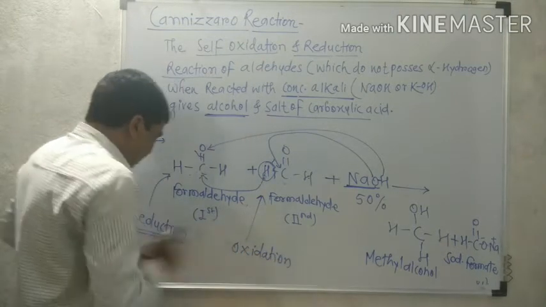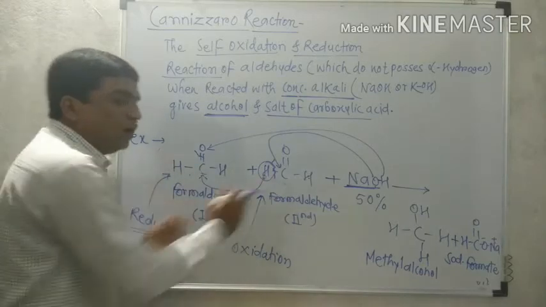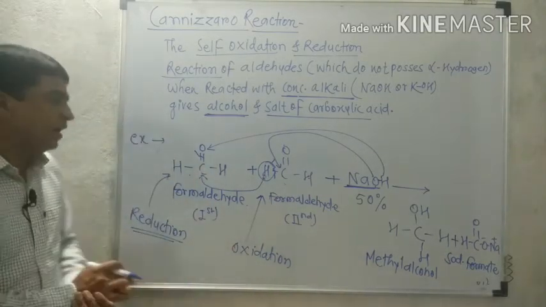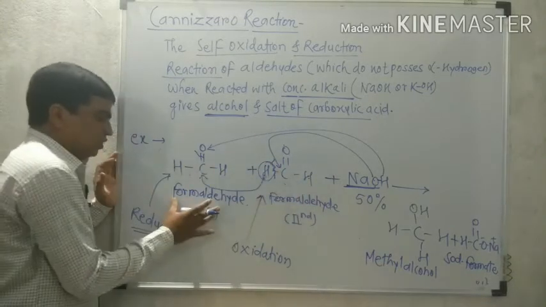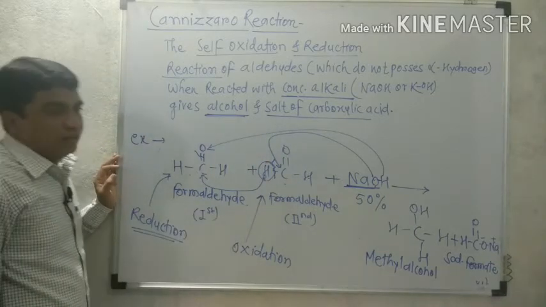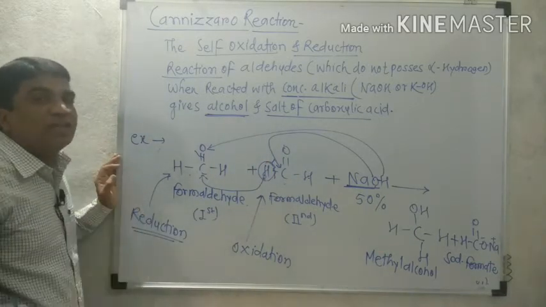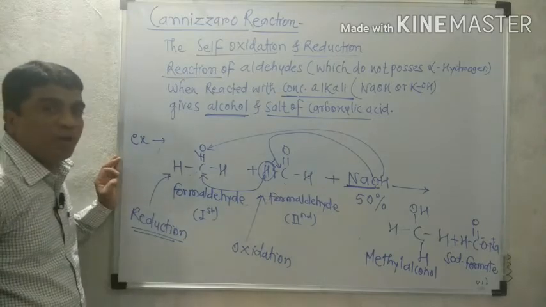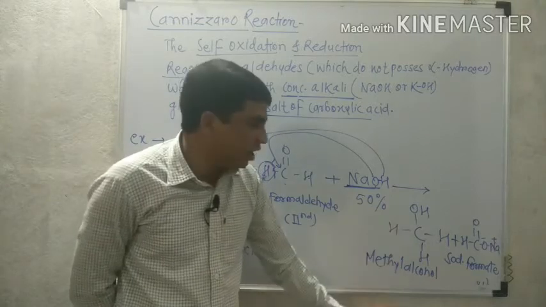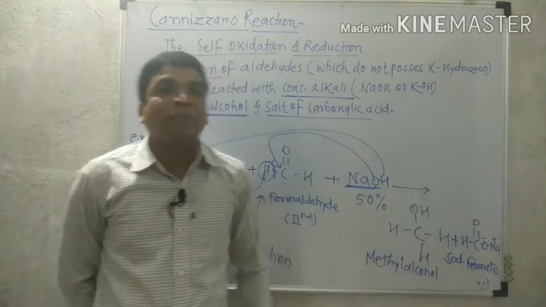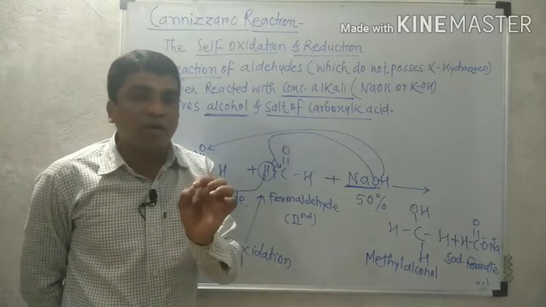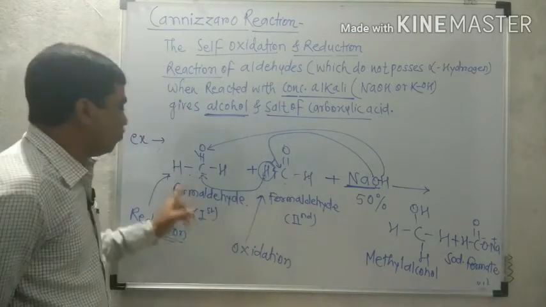So this reduction and oxidation of these two aldehyde molecules is carried out by the aldehyde itself. This molecule reduces this molecule and this molecule oxidizes this molecule. Therefore, it is the self-oxidation and self-reduction reaction of aldehyde. The reaction gives the corresponding alcohol, that is methyl alcohol, and the salt sodium formate, that is the sodium salt of formic acid. Now that is the example of formaldehyde.